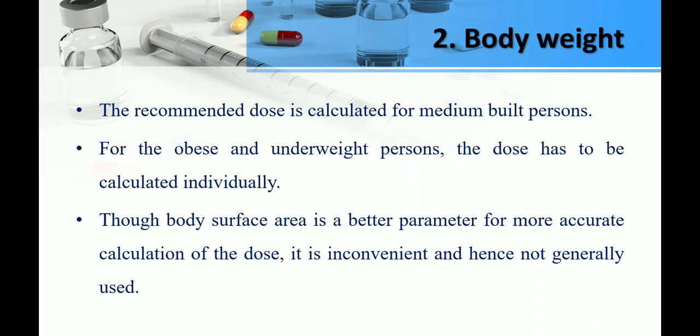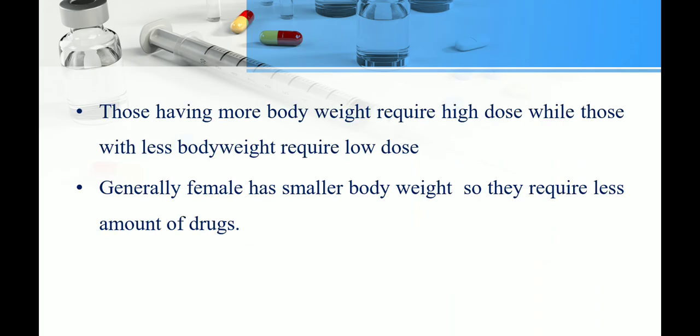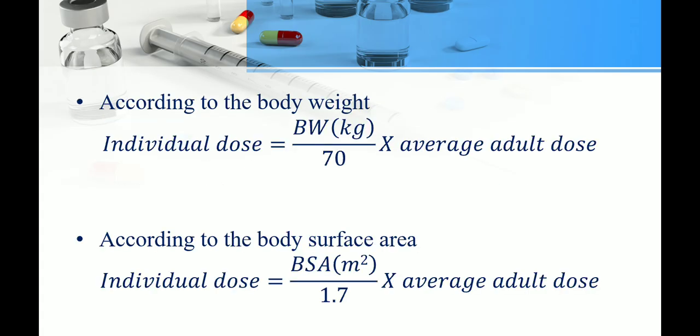More accurate is body surface area, but it is inconvenient to calculate the body surface area of every patient. Those having higher body weights require more dose, and those having less body weight require less dose. Females have lesser body weight, so they require less dose. Then how to calculate the individual dose? Body weight in kg divided by 70, into the average adult dose. Or by body surface area: body surface area divided by 1.7, into the average adult dose.